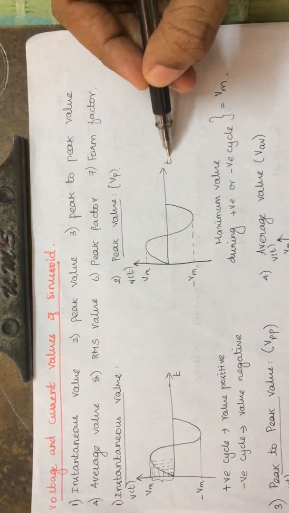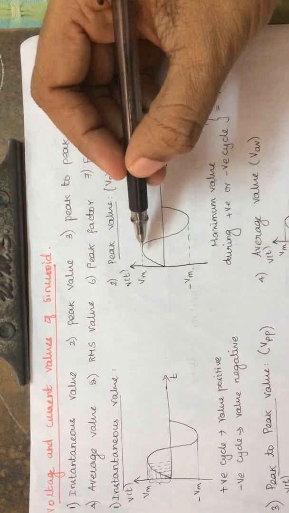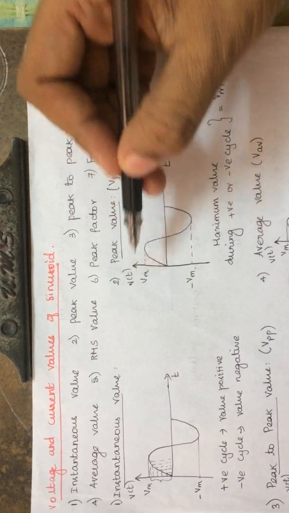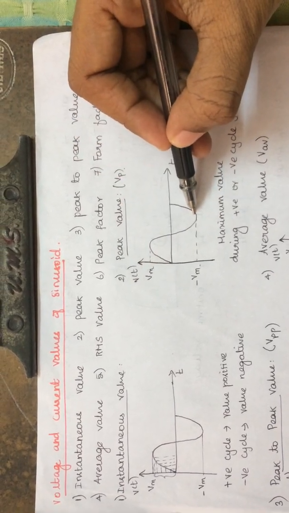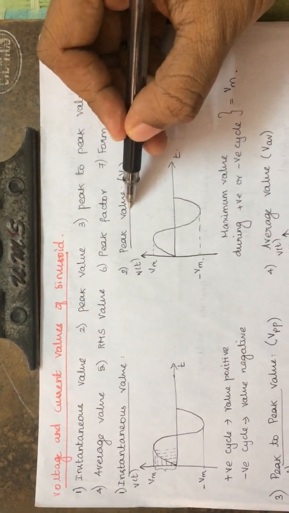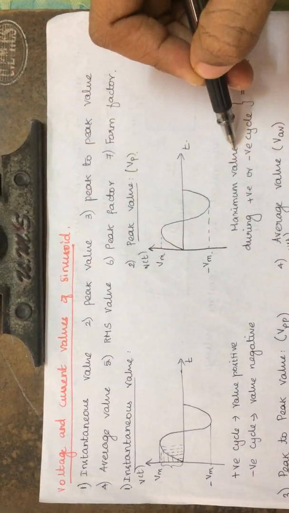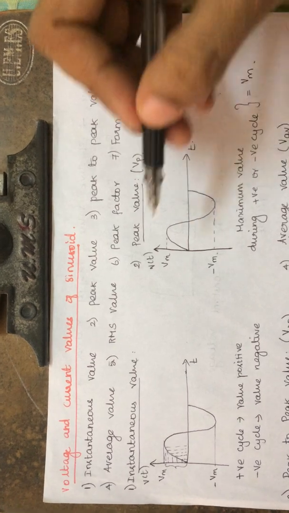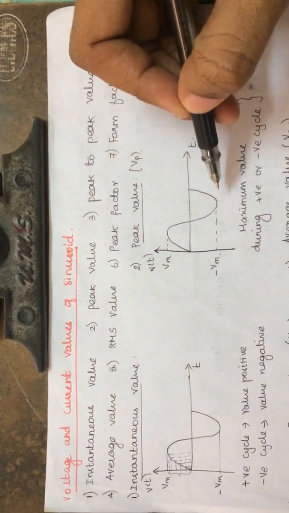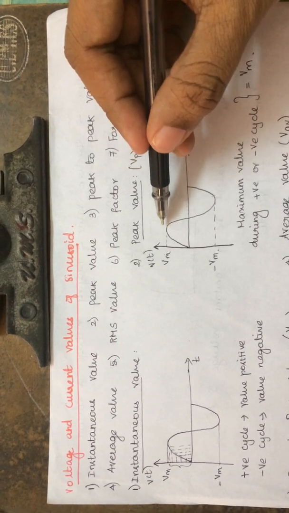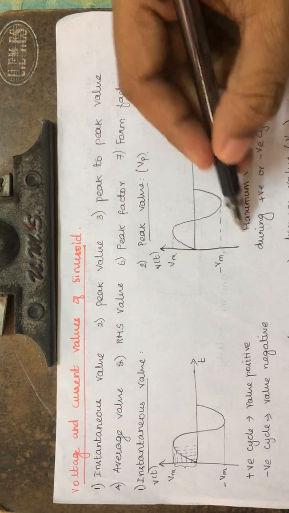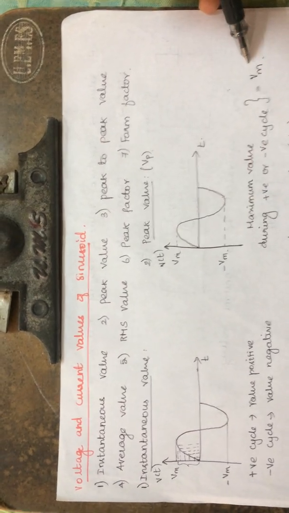So here is the sinusoid again. The positive peak, the maximum value, is Vm, and the negative maximum value is minus Vm. The definition of peak value is the maximum value either during the positive cycle or during the negative cycle. So normally we will have peak values as Vm and minus Vm. So the maximum value or the peak value is Vm.